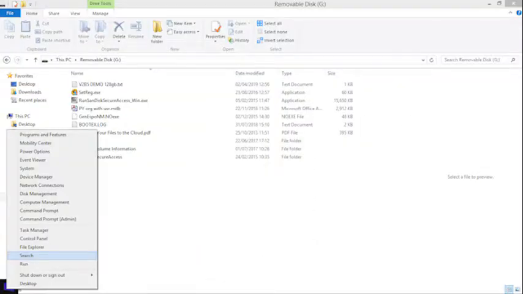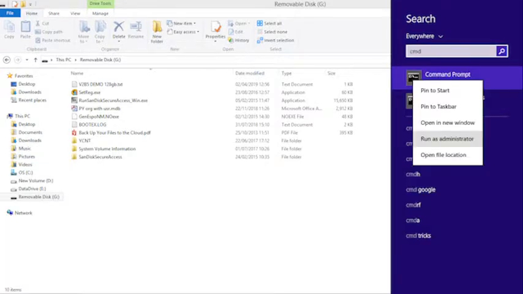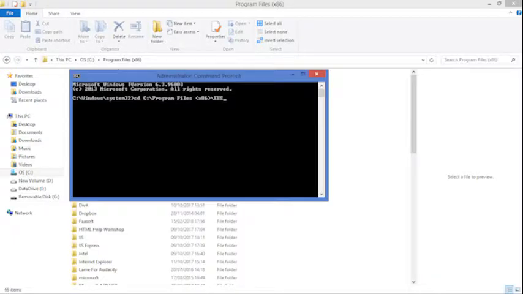Click Windows button on the keyboard and select Search option. Type CMD. Select Command Prompt and right-click on Run as Administrator. Change the path by typing cd command.